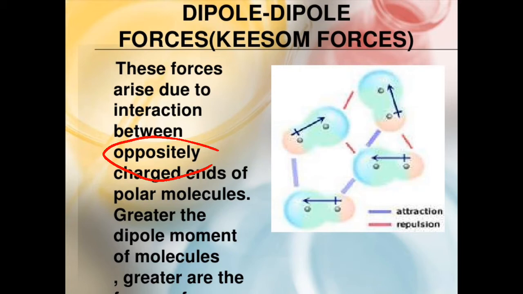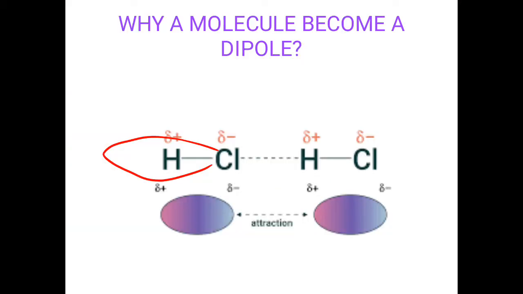When a molecule is ionized or slightly ionized, two types of poles are formed in a molecule, and these attractive forces start attracting one another. And we see if there is more ionic character in the molecule, there is much more force of attraction.